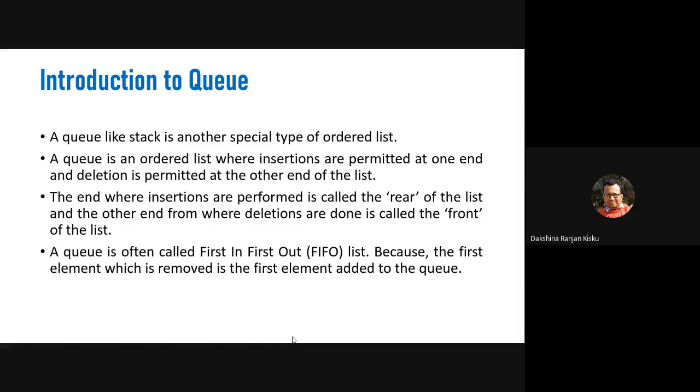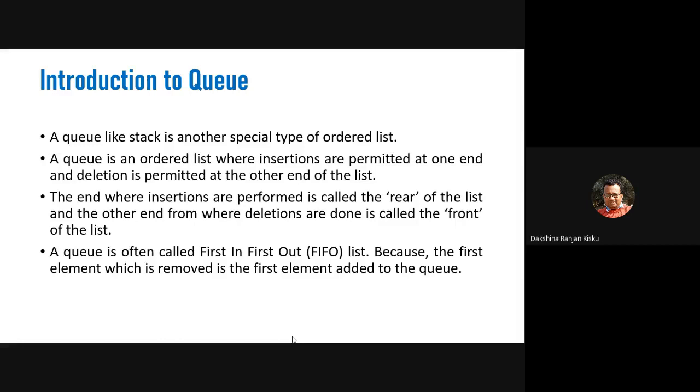Queue data structure is found to be same as that of stack data structure because both these data structures are linear data structures, where we can see that both represent an ordered list where insertions and deletions are permitted according to their specifications.